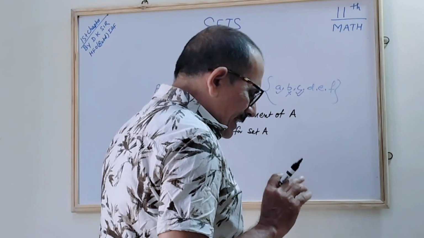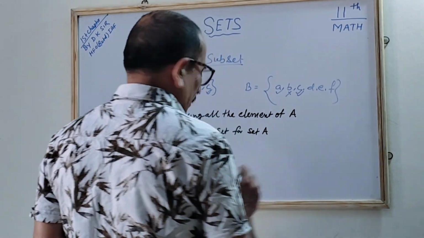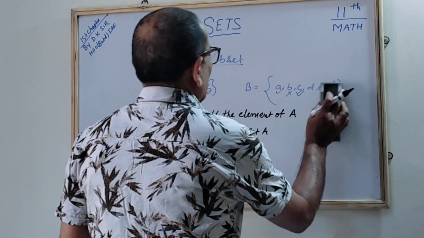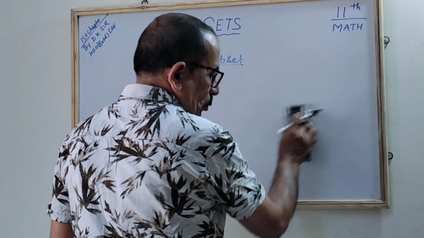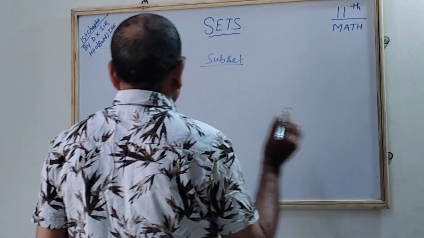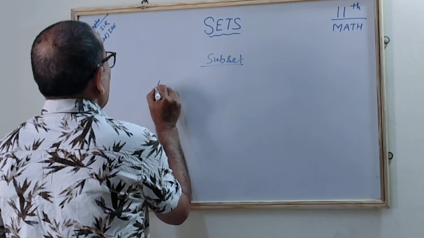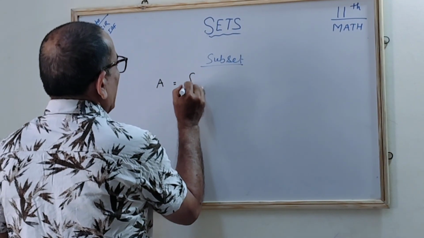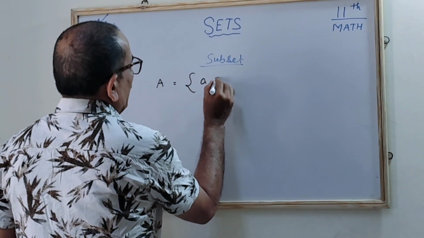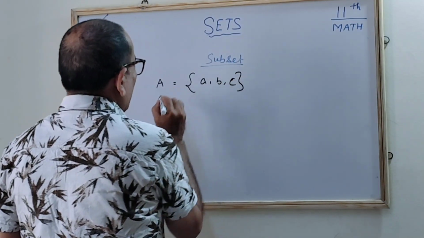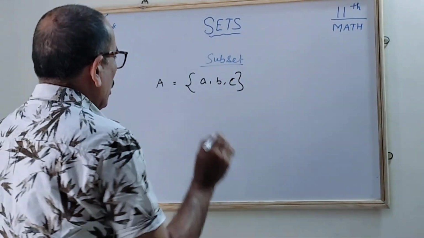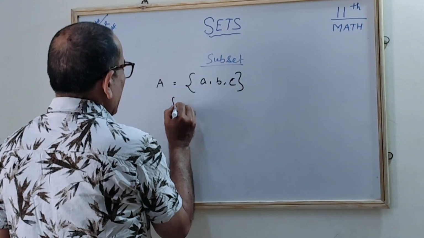Next, what are the conditions and what can be the subset. Every set is a subset of itself. Now we will see which are expected to be the subsets. You understood? If I take the example A with the elements a, b, c, then what can be the subset of that? One subset can be A itself, correct?